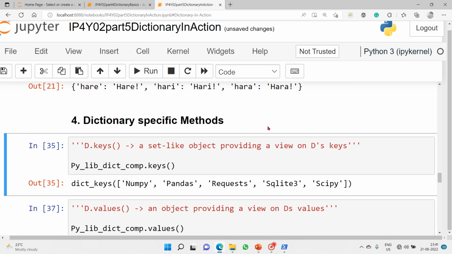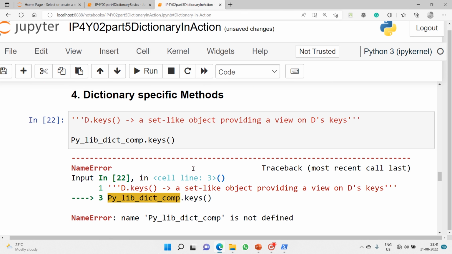The first one is d.keys. It is called attribute reference, which we have discussed before. When I use the keys method, the parenthesis is to call it. It returns a set-like object providing a view on these keys. d is our dictionary that we defined earlier, and our dictionary object name is pylib_dict_comp.keys.